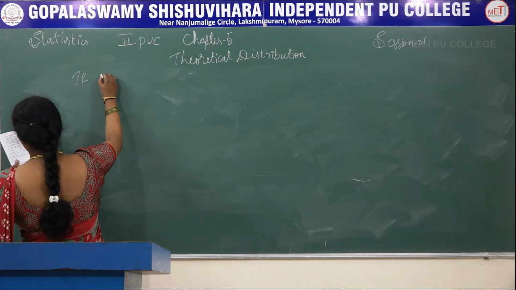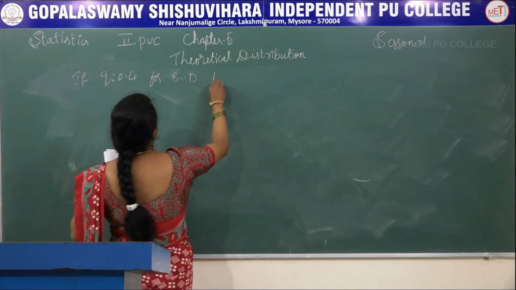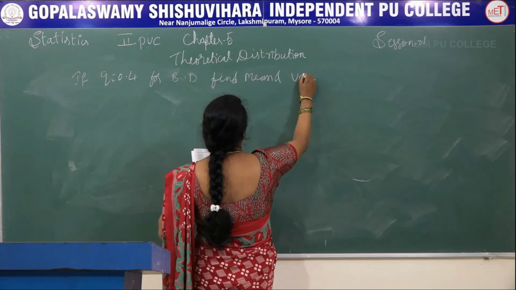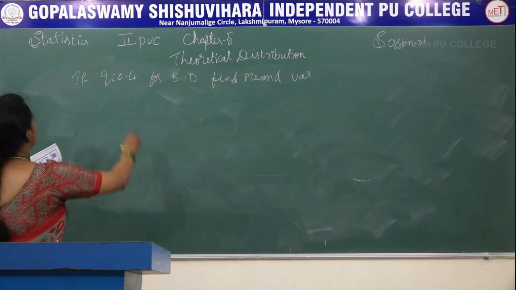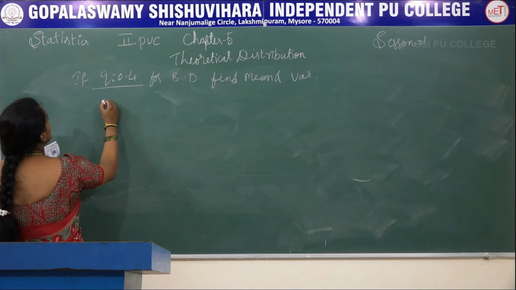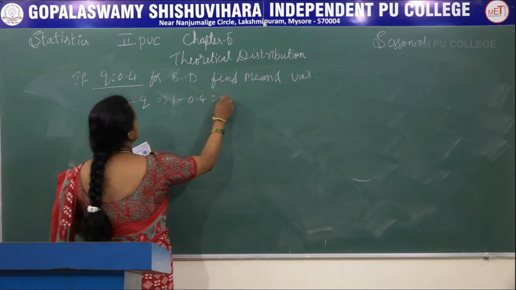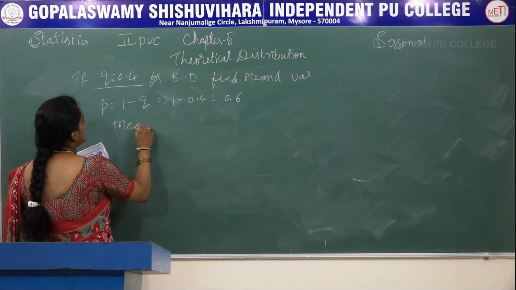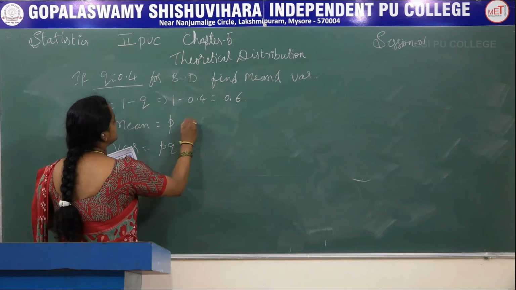If q is 0.4 for a Bernoulli distribution, find mean and variance. Here they have given the q value. q is 0.4. So using this q value, we can find the p value. p is equal to 1 minus q. This is 1 minus 0.4. This is 0.6. And we know that in the Bernoulli distribution, mean is equal to p, variance is equal to pq.